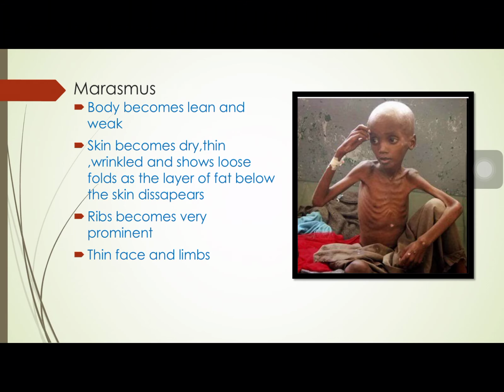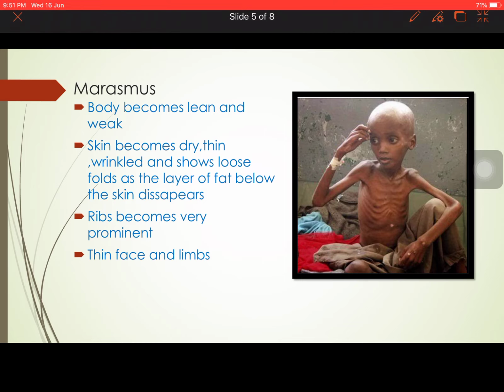Now here you can see this child and the physical condition. First of all, we should know what the word Marasmus means. The word Marasmus is a Greek word which means withering. It is a disease in which the body becomes lean, thin and weak.